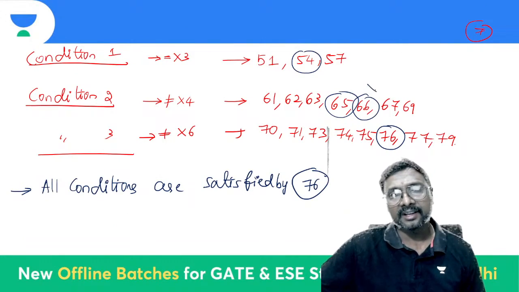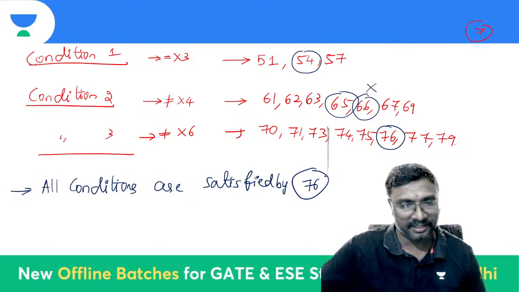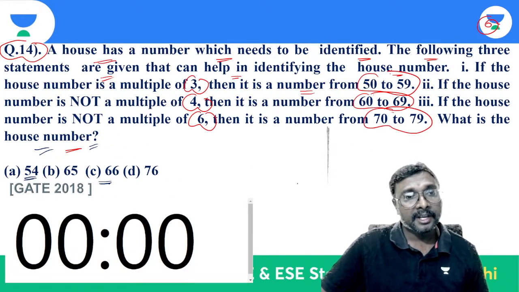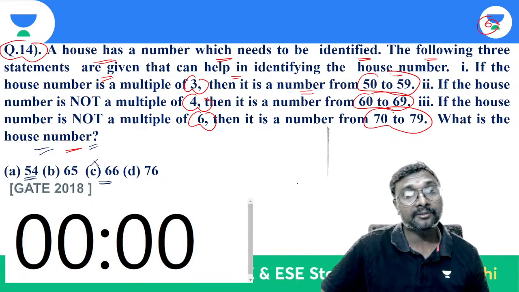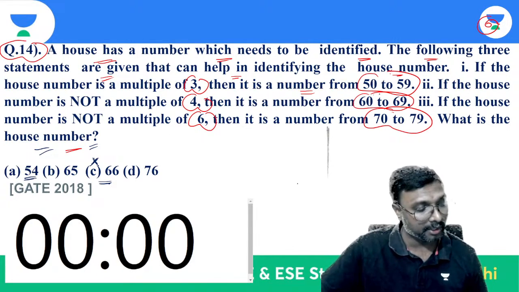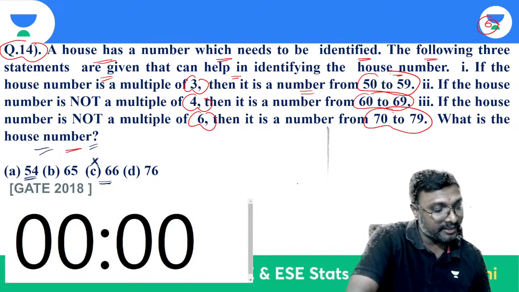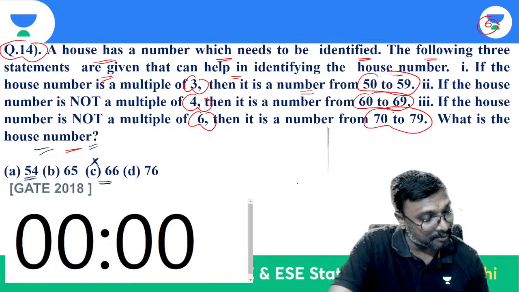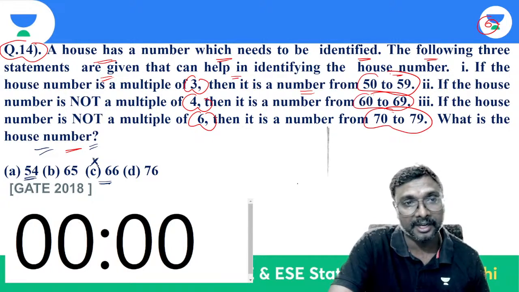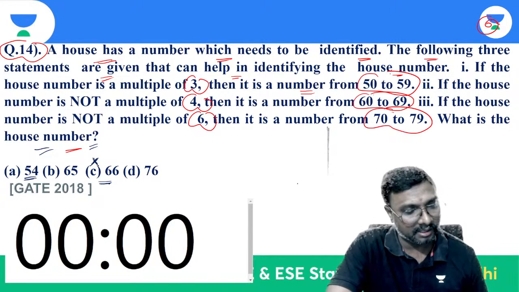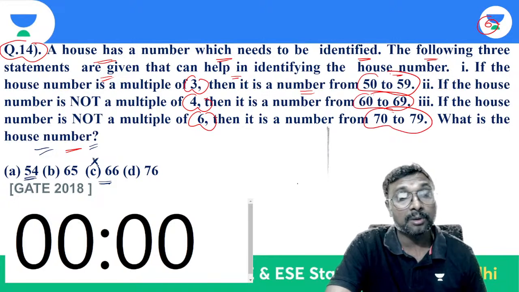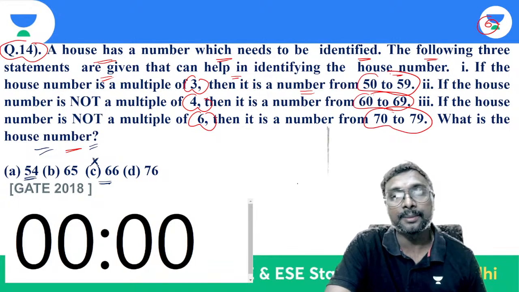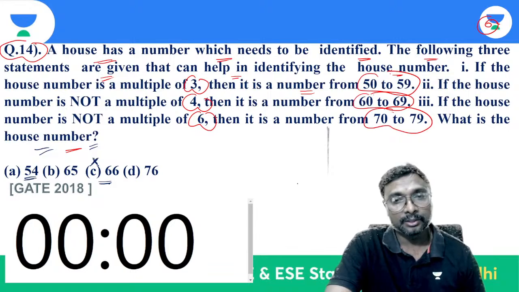If there is a multiple of 3, it must be between 50 and 59 only. So 66 cannot be selected. You have to be careful.